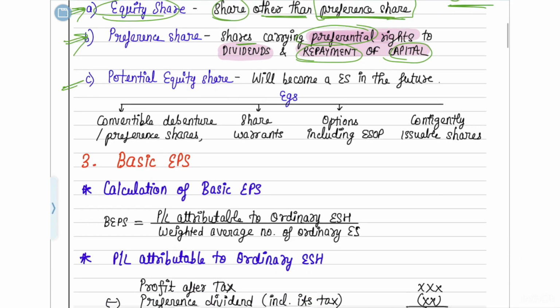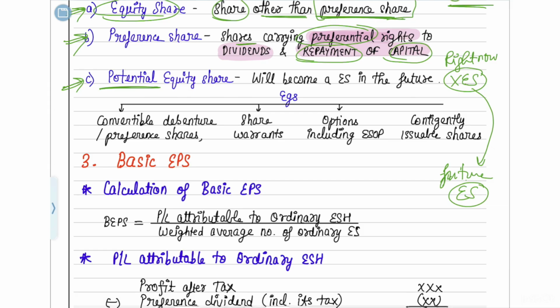Now there is something called a potential equity share. What is a potential equity share? It means right now it is not an equity share. It is in some other form. But in the future, it will get converted into an equity share. So it will become equity shares in the future.